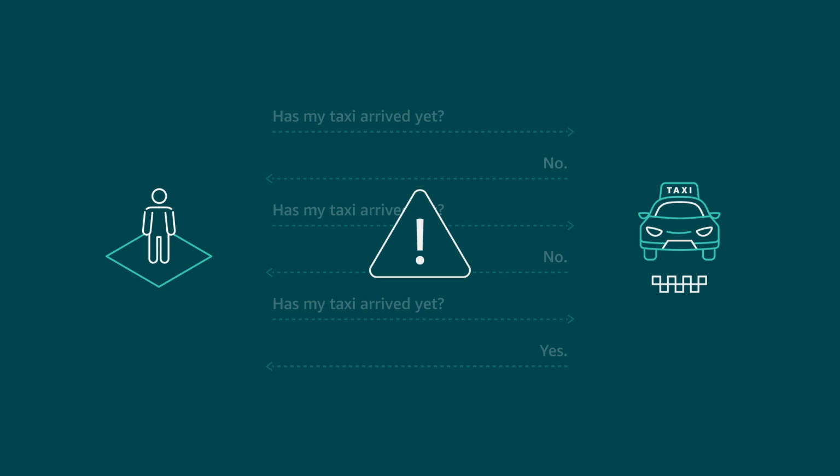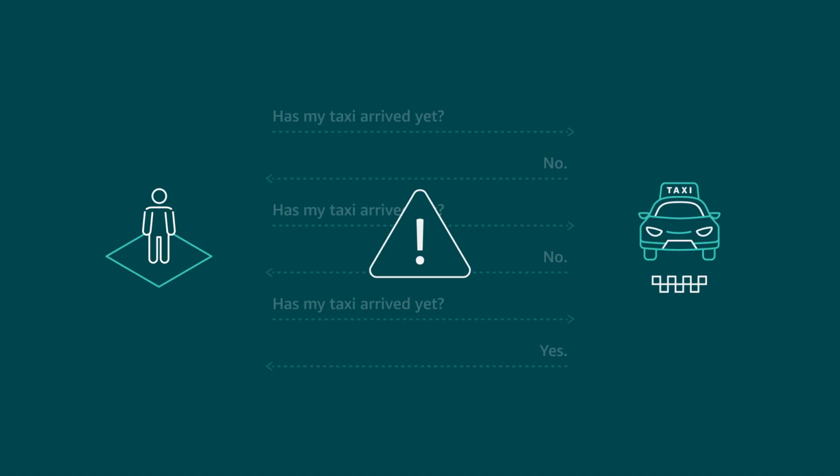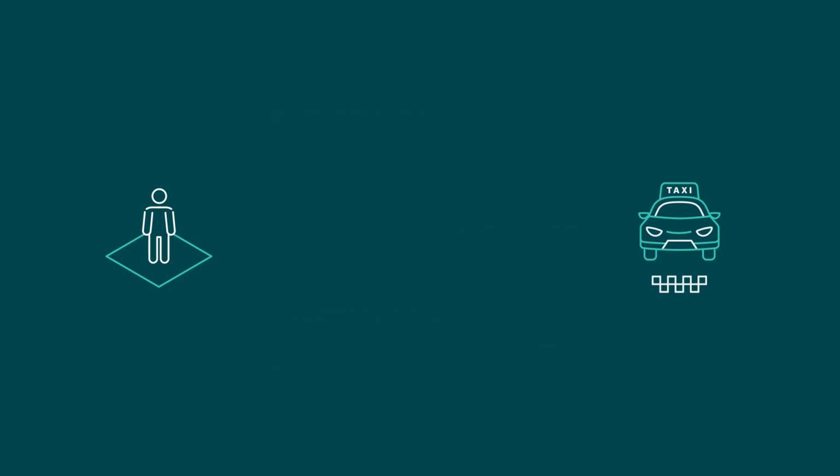But what if the taxi could tell you when it has arrived by sending an event? With the invention of event-driven architectures, there are better ways of handling these scenarios. So let's explore these scenarios in more detail. Instead of frequently polling to check whether my taxi has arrived, I'm going to re-architect my application so that my taxi booking service sends an event when the taxi arrives. My consumer service will now listen for incoming events, and my taxi booking service can simply push a message to it once my taxi is here.